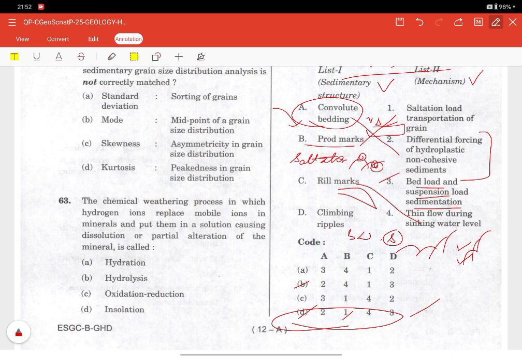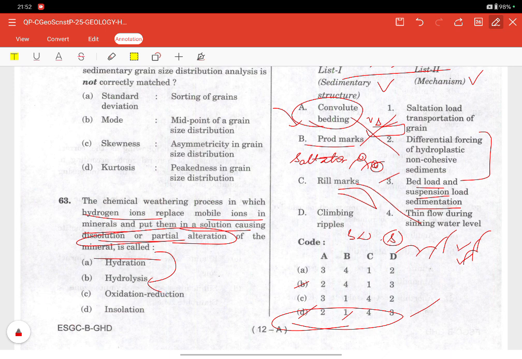The chemical weathering process in which the hydrogen ions replace the mobile ions in the mineral and put them in a solution, causing dissolution or partial alteration of the mineral, is called what? So UPSC here is trying to know whether you understand the ion exchange reactions in chemical weathering and not just the definition. So hydrogen ions, if they replace the mobile ions in the mineral, this phrase directly tells us about the hydrolysis.